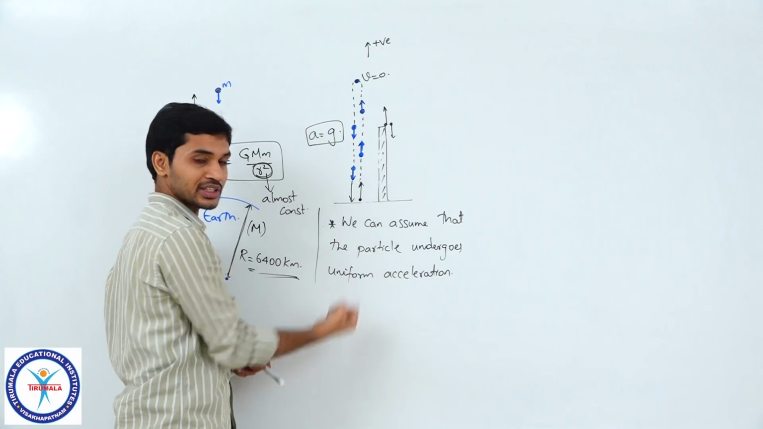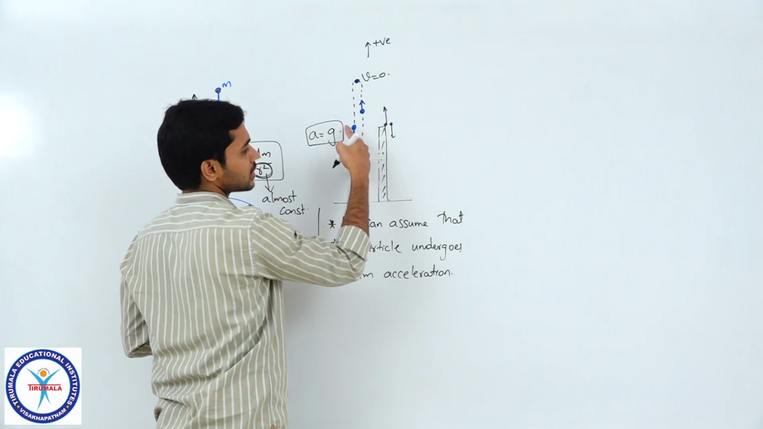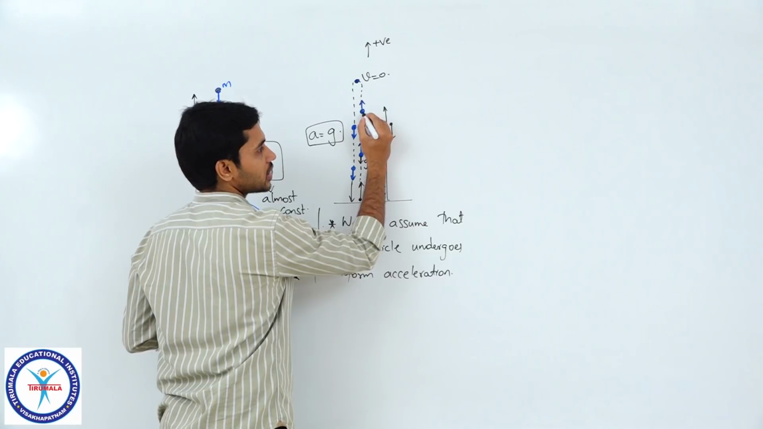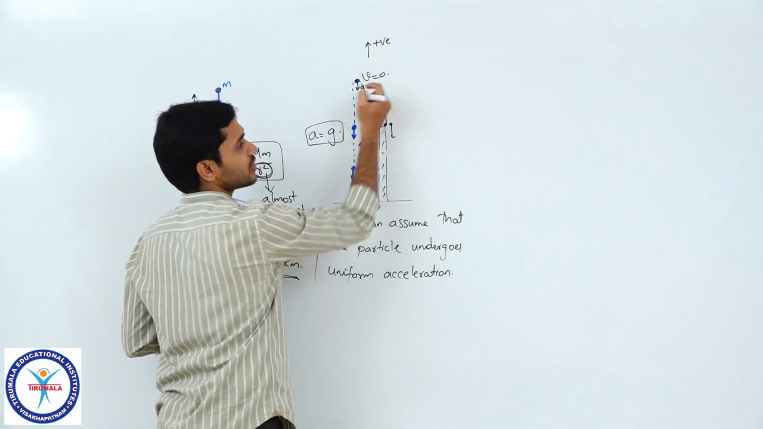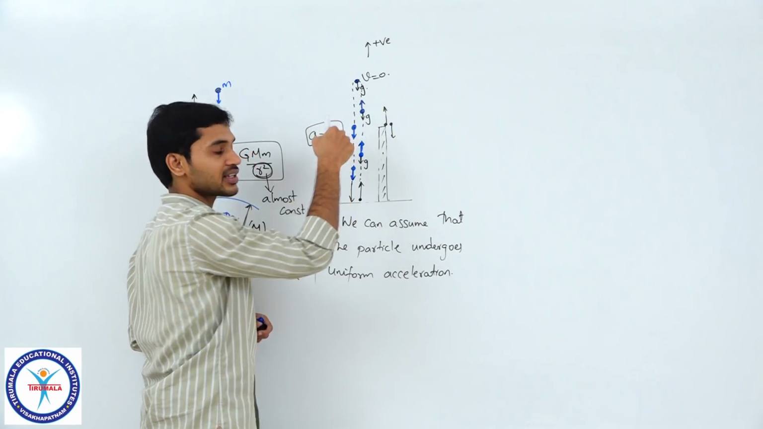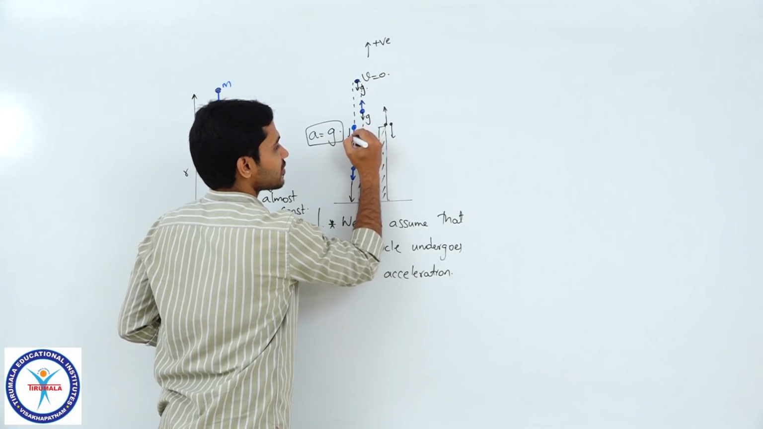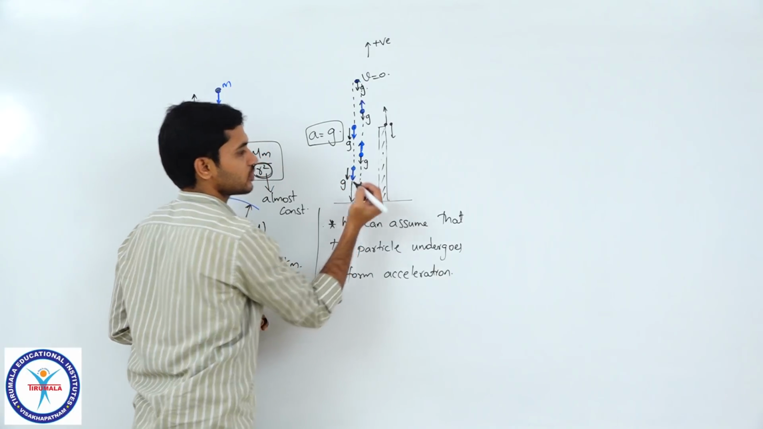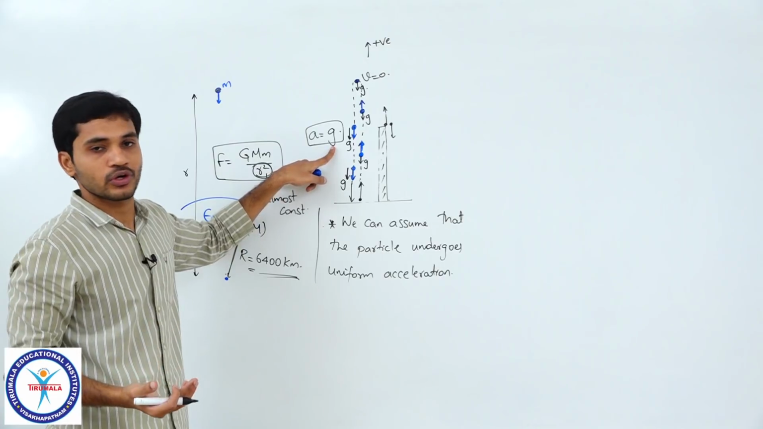Earth is always pulling the body towards it. So whether it is here, here, here, here or here, it will always experience an acceleration of g in the downward direction. Even at the highest point, its velocity will be 0, but its acceleration will be g in the downward direction. And even here it will have an acceleration of g. And you can assume that the magnitude of that g is also constant.